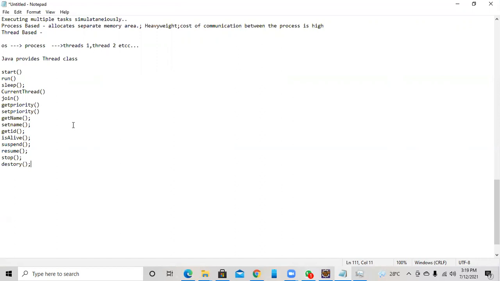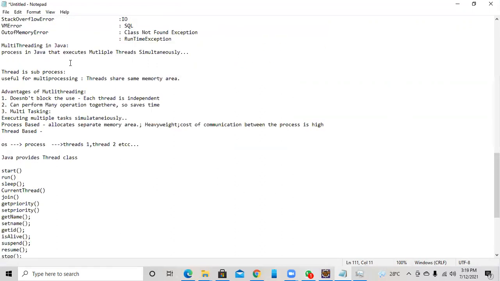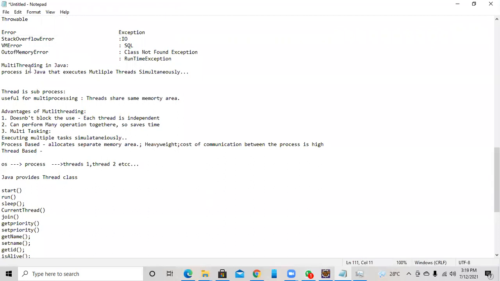We'll see tomorrow. So now you have some understanding of what multi-threading is, and a thread is nothing but a sub unit in the process, and a set of processes is called the OS. So the OS is a parent, the OS has multiple processes. Each process contains multiple threads.